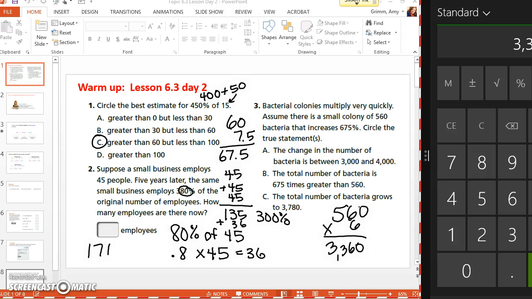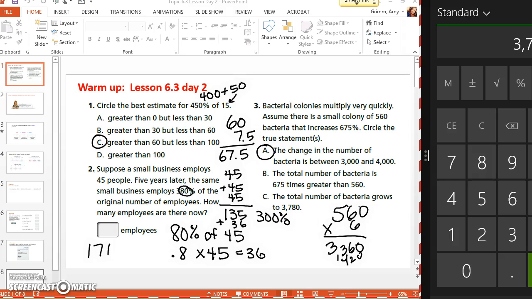So then I could say 0.75 times 560, which gives me another 420. And add those two together, so plus 3,360. I'm getting 3,780. So the change in the number of bacteria is between 3,000 and 4,000. True? Okay.